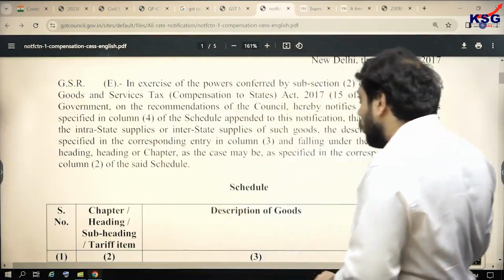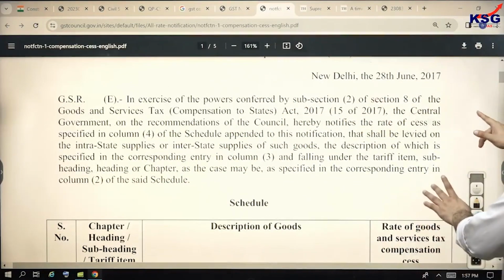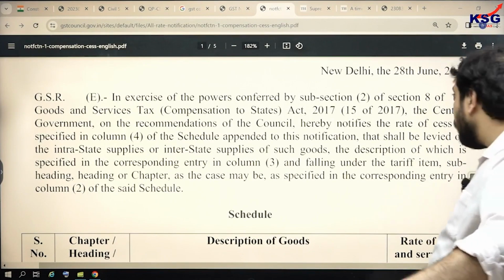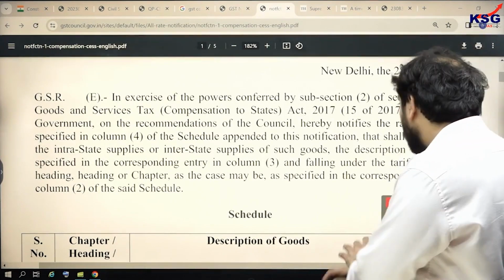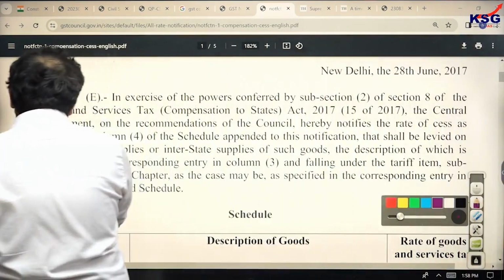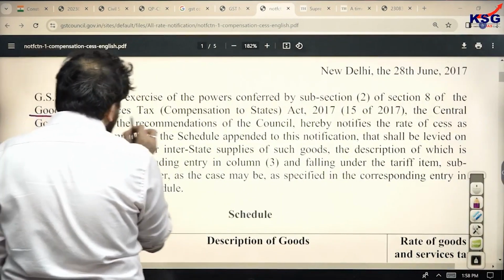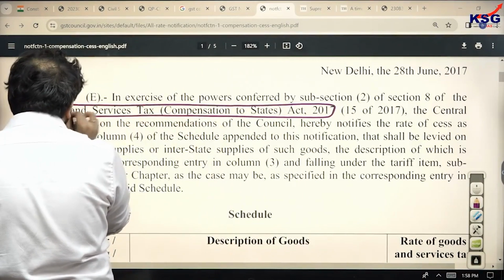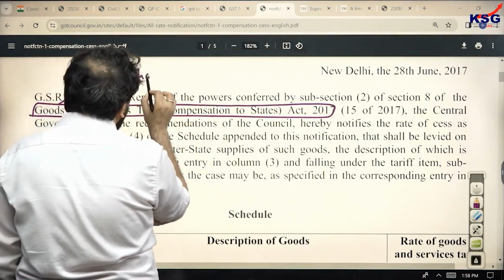Please take a look at this notification of the GST Council, class. Please take an understanding of this here. You see the point here? So the Parliament had passed a special law known as the Goods and Services Tax Compensation to States Act 2017. Compensation for what? Shortfall.